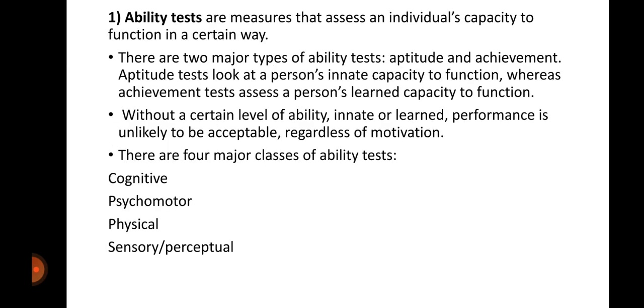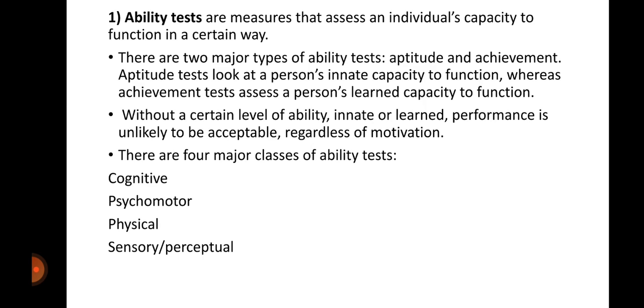So now we'll get into these tests in detail. So coming to the first one, that is ability test. We saw that ability tests are used in order to measure the current level of skill sets or current level of ability to perform the given job. Now in ability there are two major types. One is aptitude and achievement. So aptitude will tell you the innate capacity to function, whereas achievement test will tell you how much the person has learned.